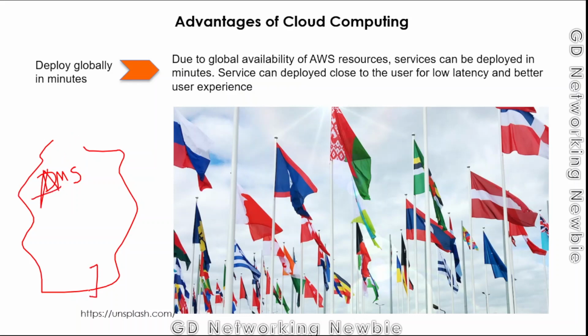Amazon has data centers in the USA, Europe, Australia, and India. Since they have a presence throughout the globe, we can deploy our services anywhere we want. For example, if we want our services available in Australia, we can deploy them there. We don't need to go there or purchase any infrastructure.